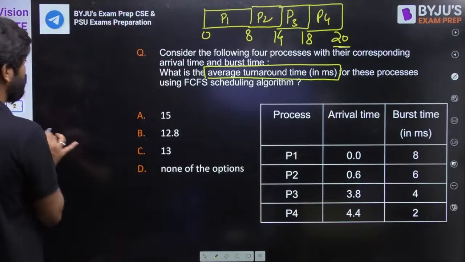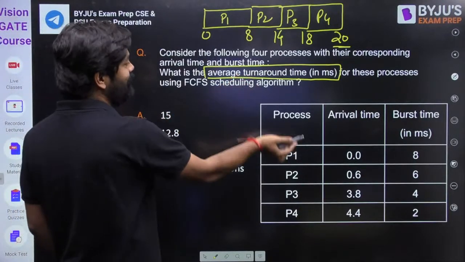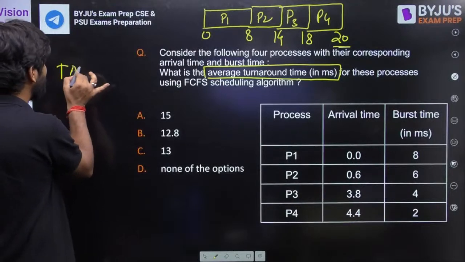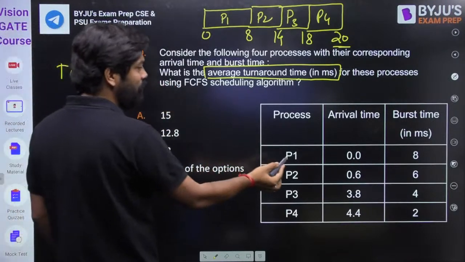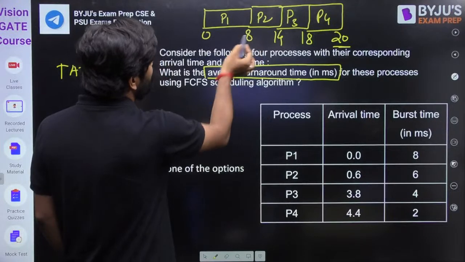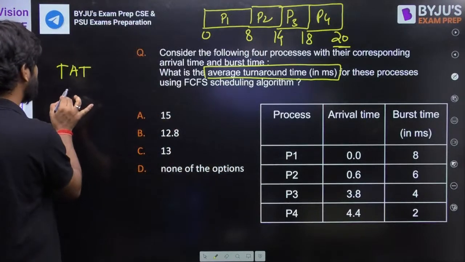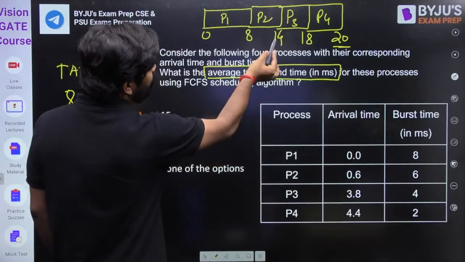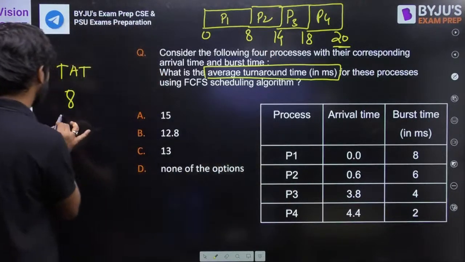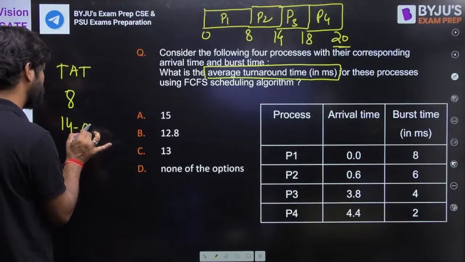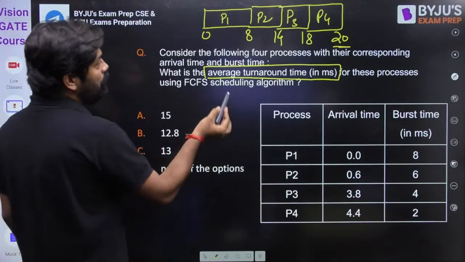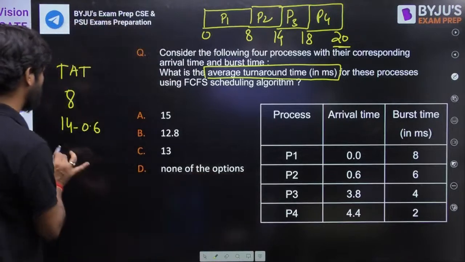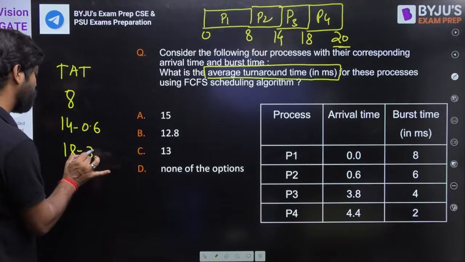So average turnaround time, you know, is nothing but completion time minus arrival time. So I'm writing TAT here. What is the P1 completion time? P1 completion time is 8. So 8 minus 0 is nothing but 8. What is P2 completion time? P2 completion time is 14. 14 minus 0.6. Now, what is P3 completion time? 18. 18 minus 3.8.